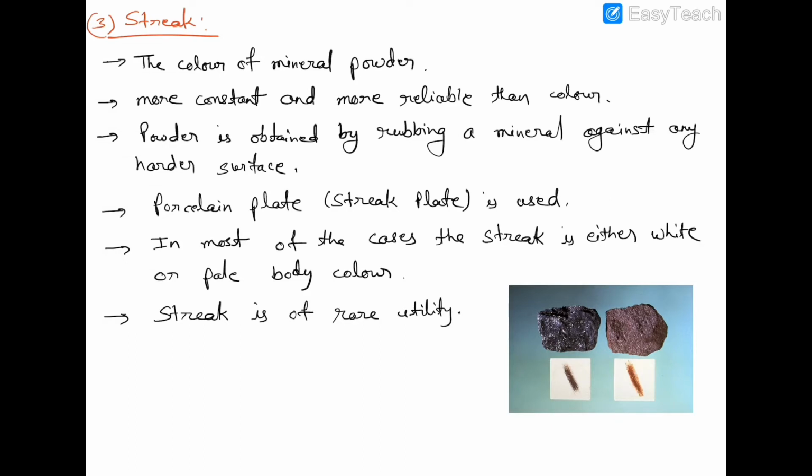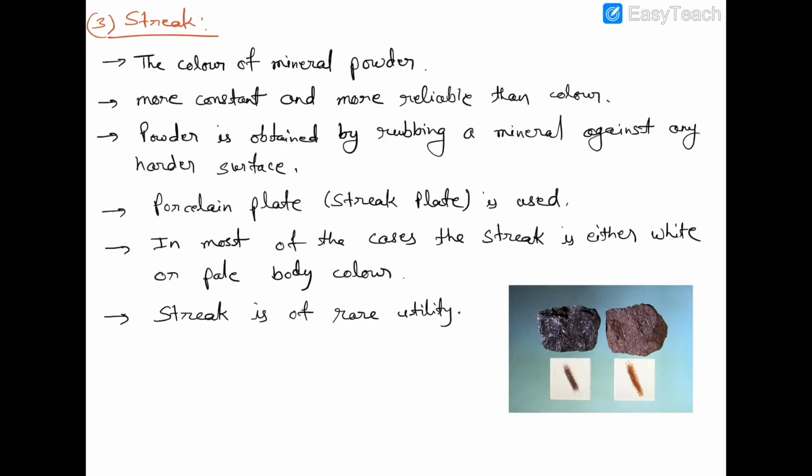Rock forming minerals, which are generally harder, may not give any powder when rubbed against the streak plate. In fact, most of them give nearly white powder irrespective of the body color of the mineral. Streak becomes useful in identification only when the color of the mineral powder glaringly differs from the body color. Okay, we can identify the mineral through the streak only when the color of the mineral powder differs from the body color of the mineral. Clear?